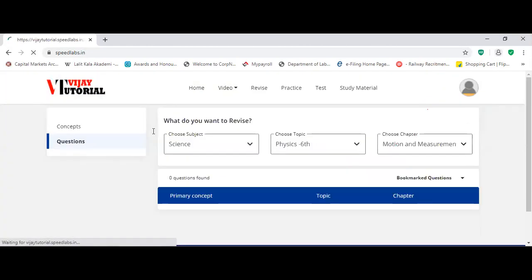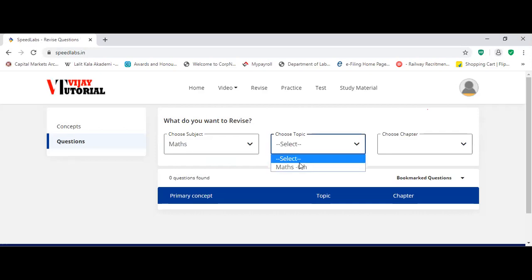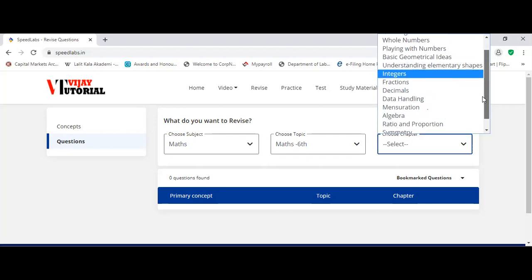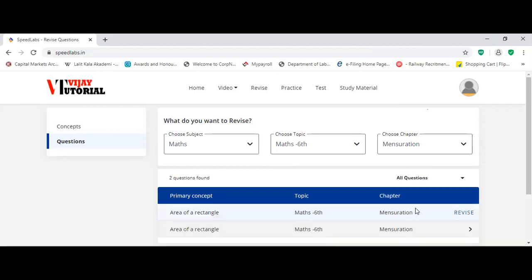Similarly, you can see maths. In questions only, you can go with the maths, and you can see the questions like math 6th. In math 6th, you can see the chapters: integers, fractions, decimals, whole numbers, knowing your numbers, data handling. Suppose mensuration: click on mensuration, and here you click all questions. Then you can see 2 questions related to mensuration.